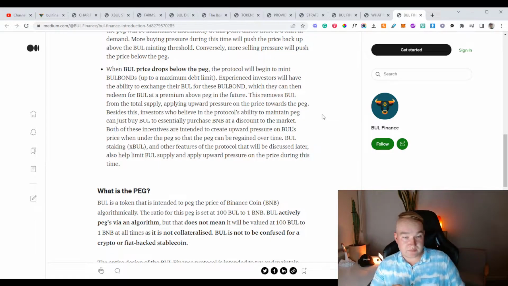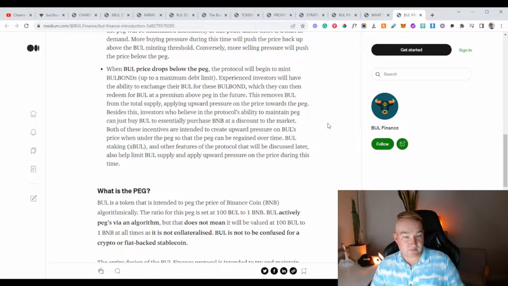When bull price drops below the peg, the protocol will begin to mint bull bonds up to a maximum debt limit. Experienced investors will have the ability to exchange their bull for these bull bonds, which they can then redeem for bull at a premium above peg in the future. This removes bull from the total supply, applying upward pressure on the price towards the peg.